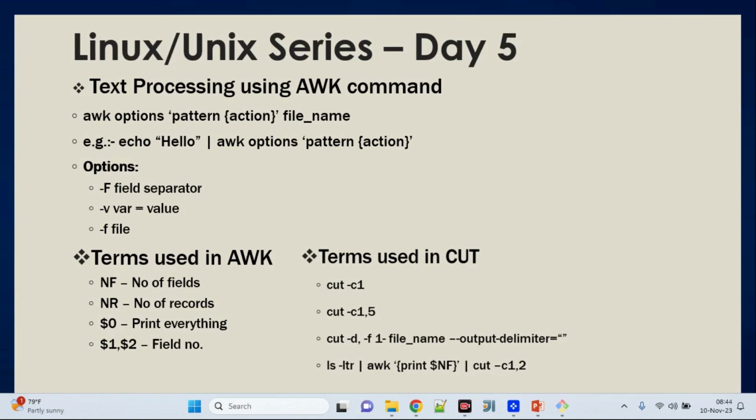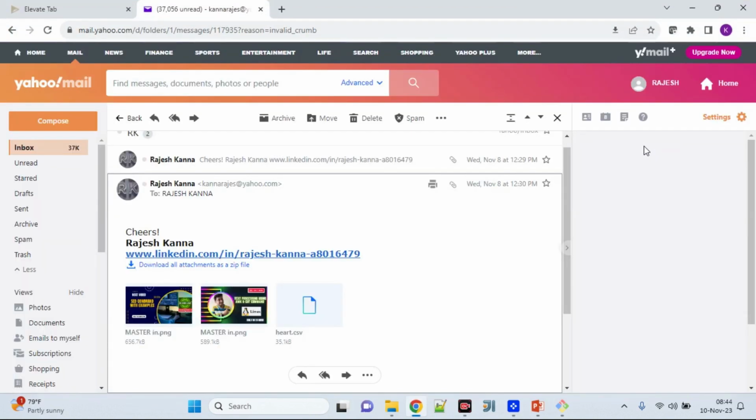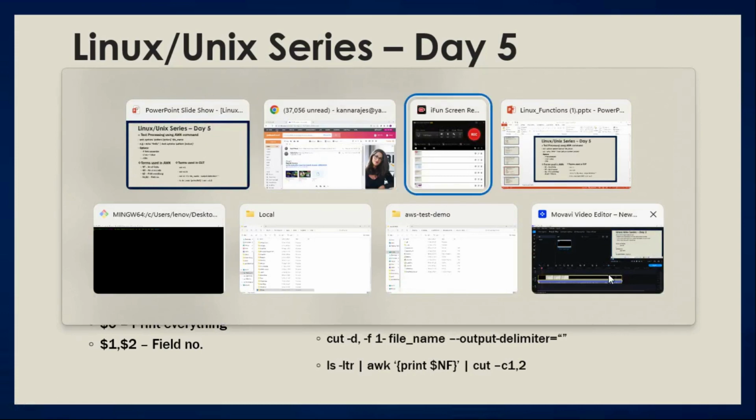So we are going to perform a live demo. We will give a perfect example of how to use all the commands accordingly. These are some of the options, and I will be explaining them in our session. Let me go there.